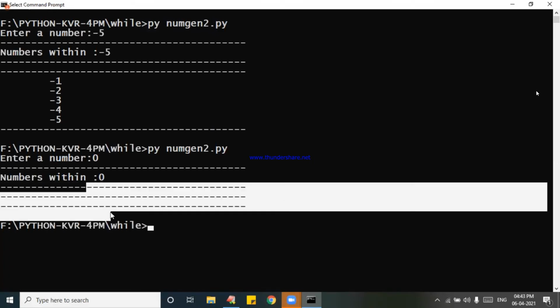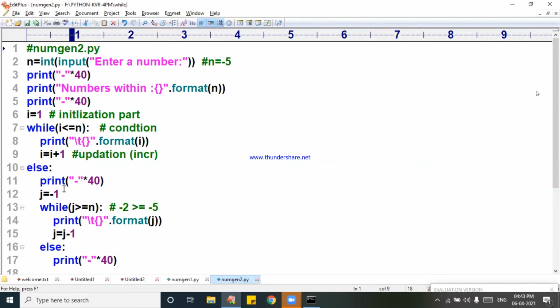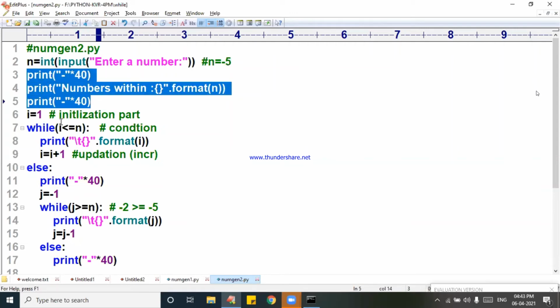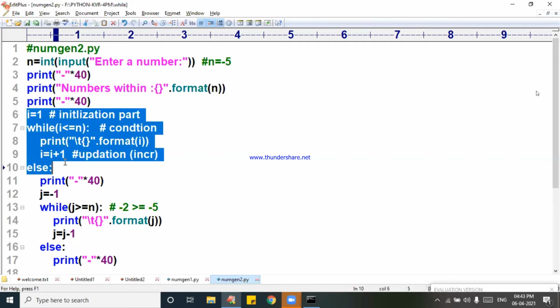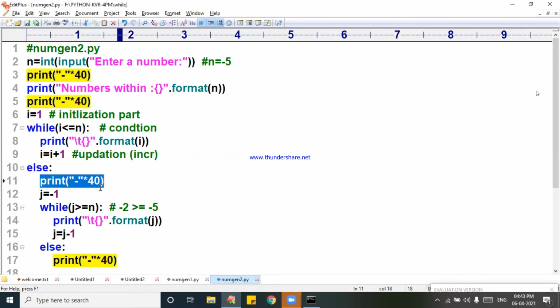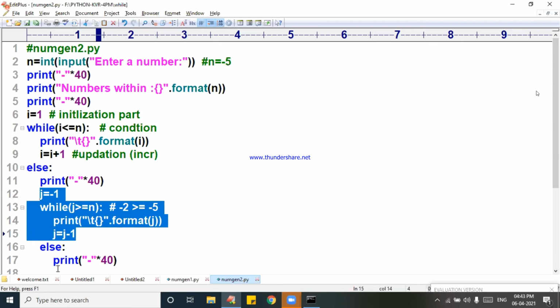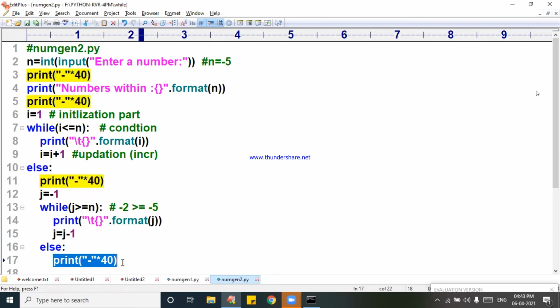What are these lines and all? This is printed. Here this number is printed. Here it is printed. Enter here, this is becoming false, it is coming here. This line is printed. It is also becoming false. This line is also printed. This line is also printed. Finally, I hope that you people are understanding.